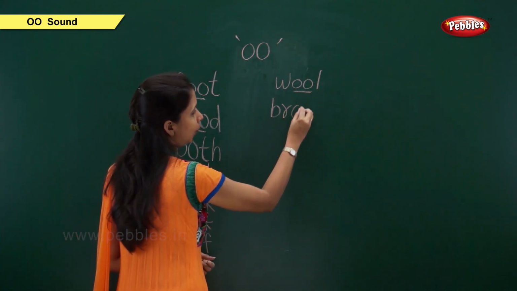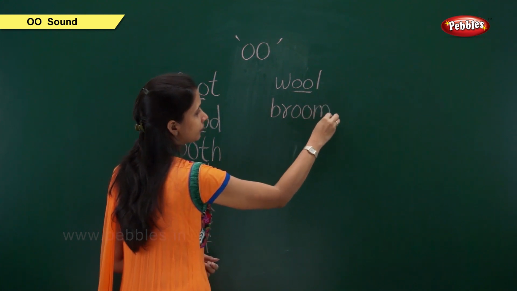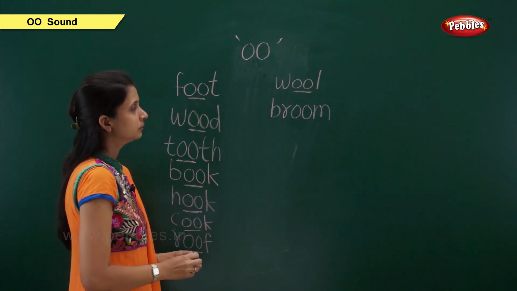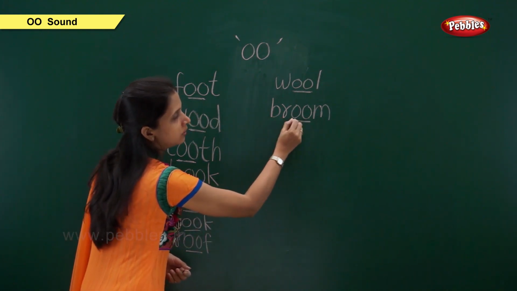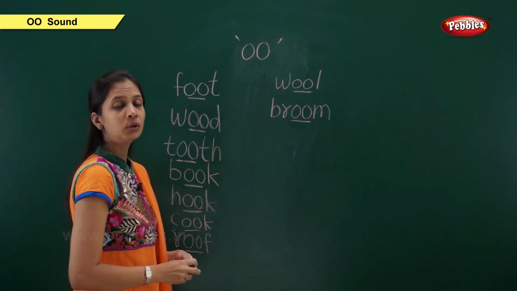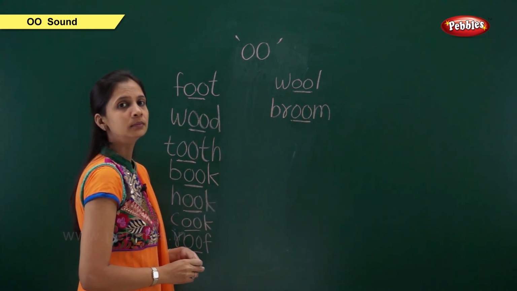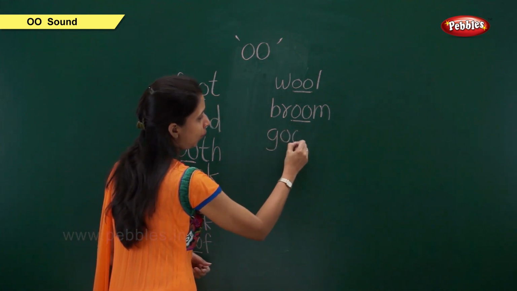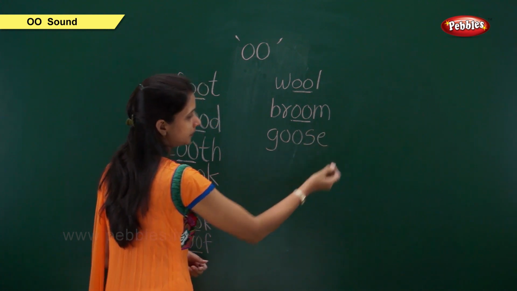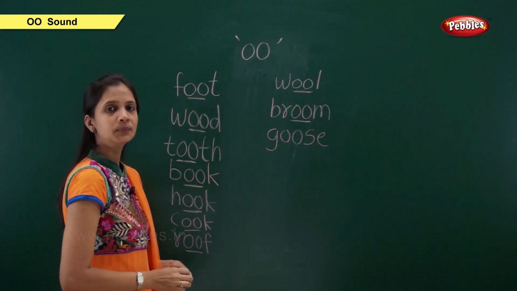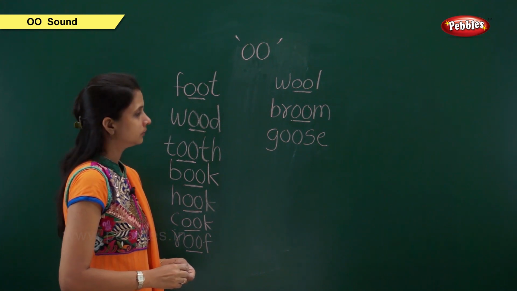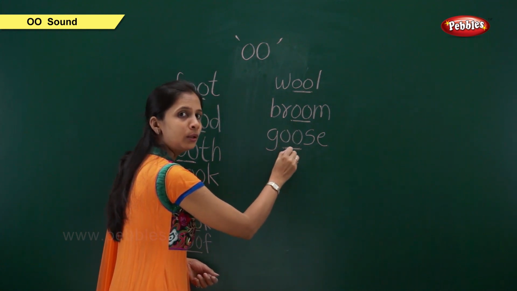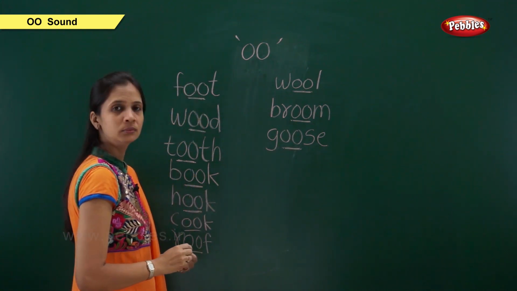Next is B-R-O-O-M, broom. Here, this OO sound is long sound. So, broom. Next is G-O-O-S-E, goose. Here, this OO sound is long sound. So, goose.